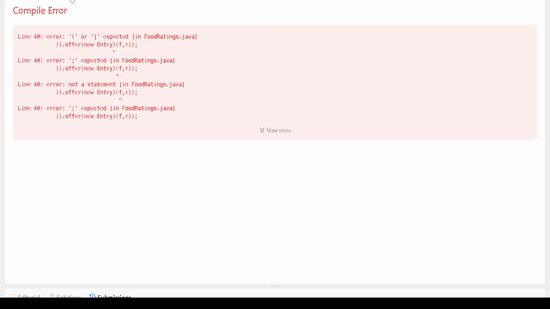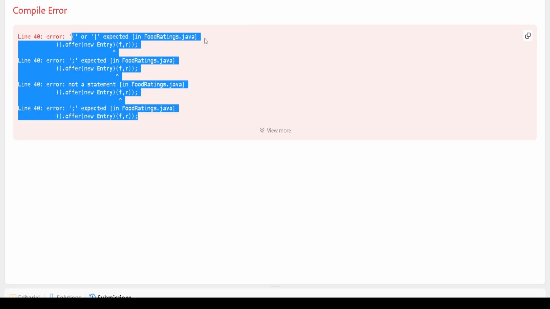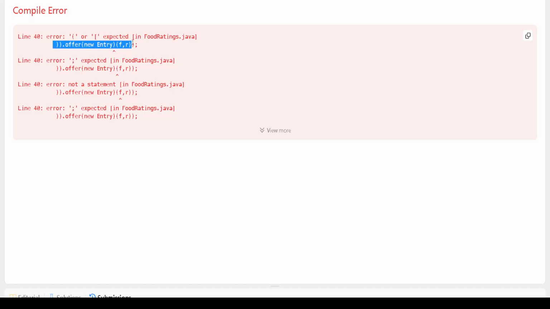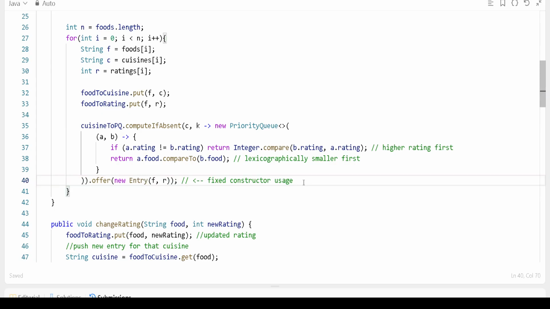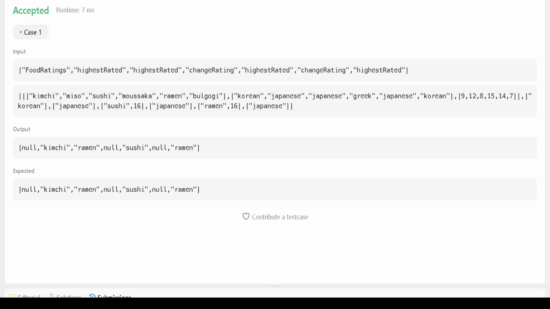Why is it coming again here? This is saying rating offering, this line number 40 itself, right? Yeah. So here we have to fix. Let's suppose how we are going to do. We have the priority queue, right? So on the priority queue, we need to offer here, right? And we have to close it here. Okay. So this is what we need to do. Okay, so it's working, guys.